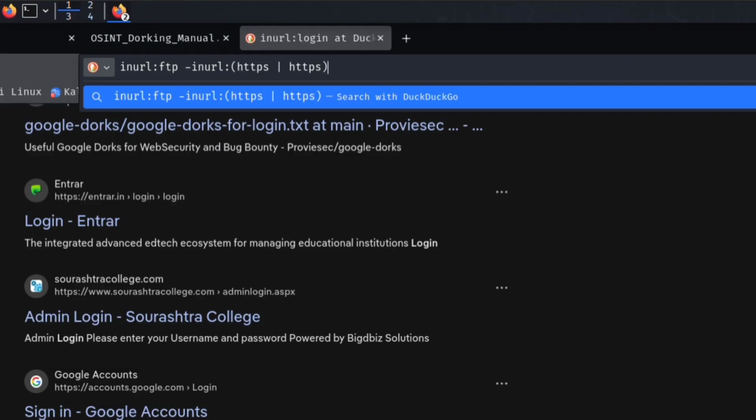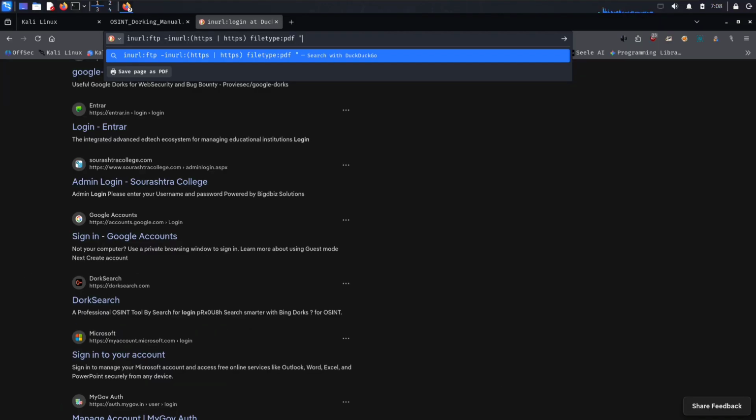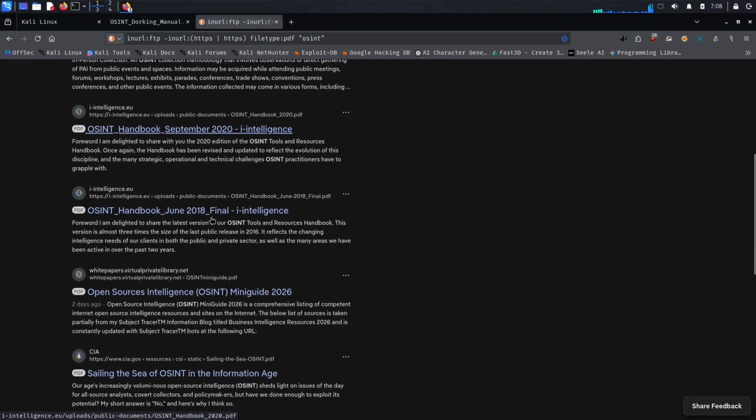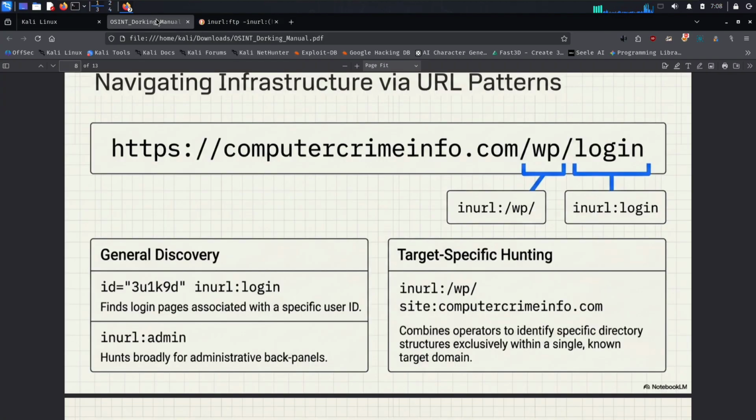FTP. FTP is a file transfer protocol, so this can help find pages or directories related to file transfers. Target-specific inurl searching. Another way to use the inurl operator is for a specific website. For example, inurl:/wp site:computercrimeinfo.com. This query searches inside computercrimeinfo.com for URLs containing /wp. This can help identify specific directory structures or publicly indexed paths within a target website.